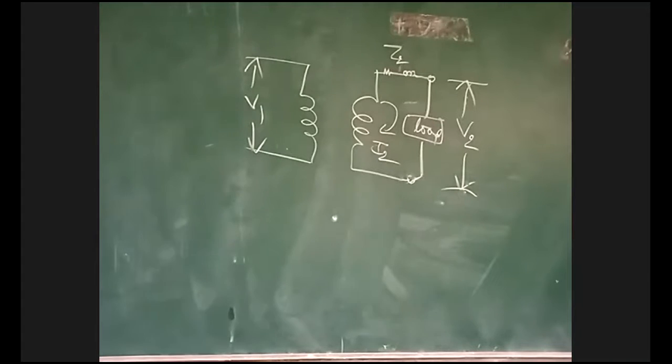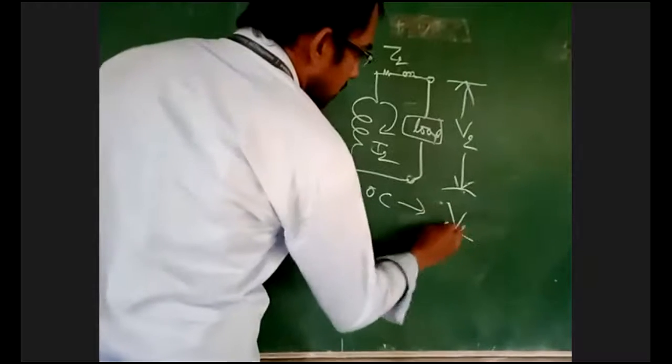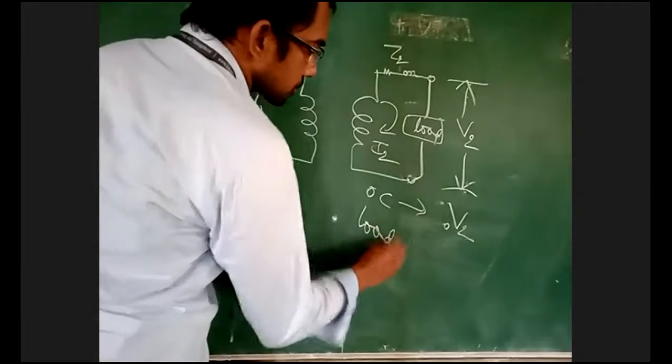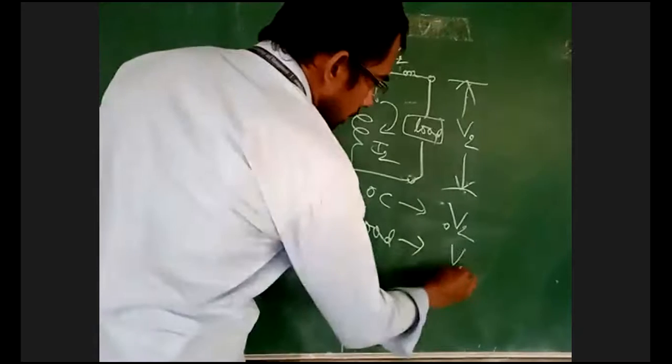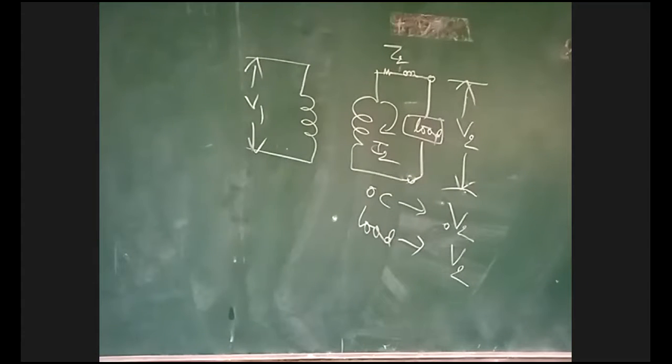Previously, in open circuit, your voltage is V2 naught. During load, when you place the load, your voltage is V2. Now your open circuit voltage is always greater than V2. Why? Because when you place the load, some voltage will be dropped across the load.